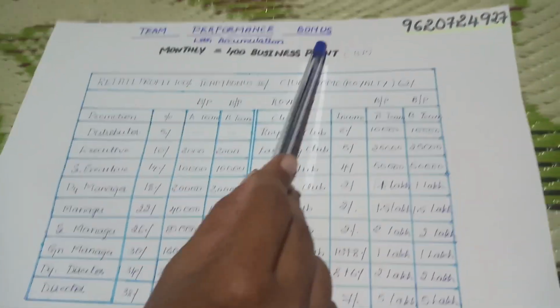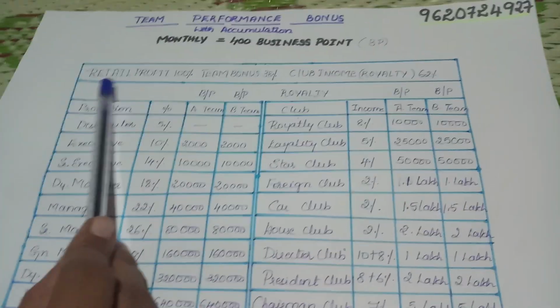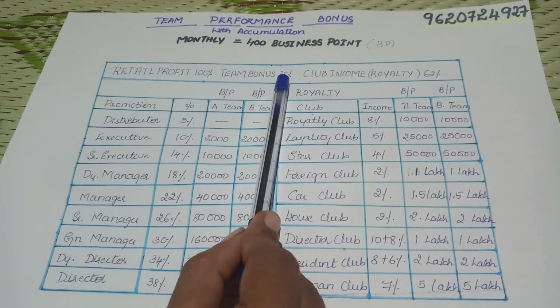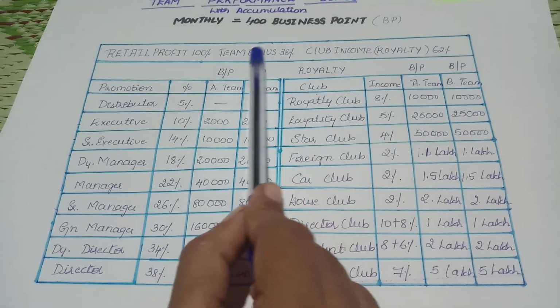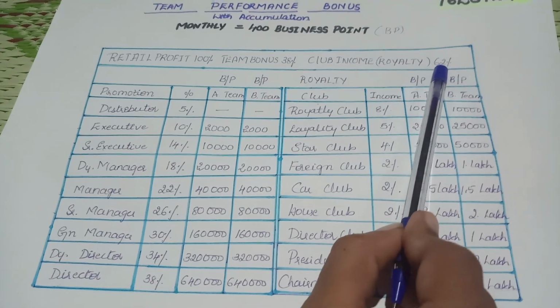Again, team performance bonus with accumulation. As I told you, BP, that is nothing but a business point. So we spoke about retail profit 100%, team bonus that is 38%, that is the accumulation part. Once the accumulation happens, there is a club income, that is a royalty of 62%.